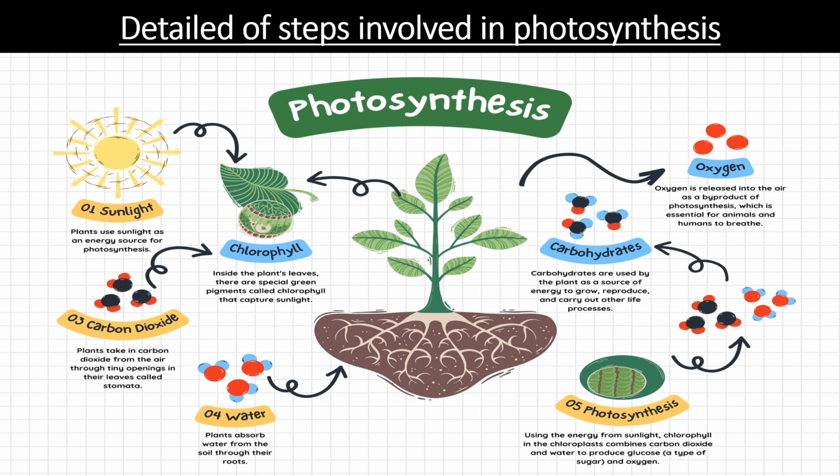Transportation, they take water from the soil with the help of roots, and this water is transferred to other parts. This process is known as transportation. For all these activities they also require some energy, and that chemical energy is given by this carbohydrate, or the food prepared in the leaves.